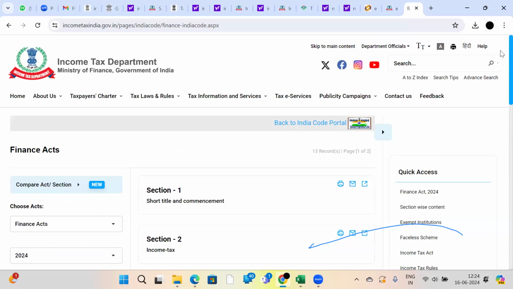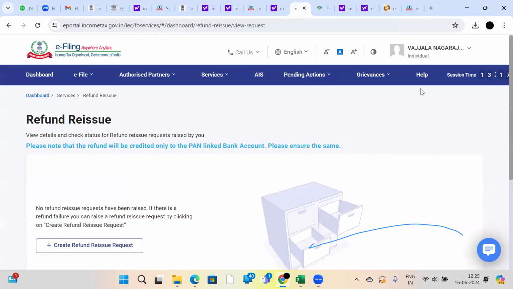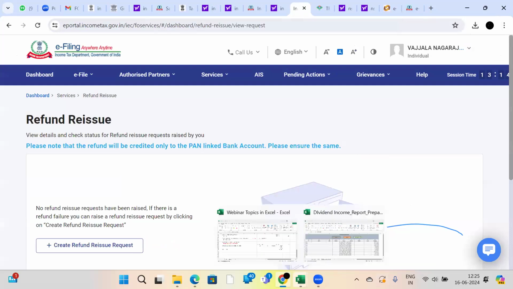No, sir. Whatever incomes you earned during the financial year 23-24, the due date is 31st July 2024. Not only salary income. If you have any mutual funds income, if you have interest income, you should declare everything there only. Then you will get the refund. There is no separate procedure. Automatically the refund procedure will engage. There is no separate procedure to get the refund.